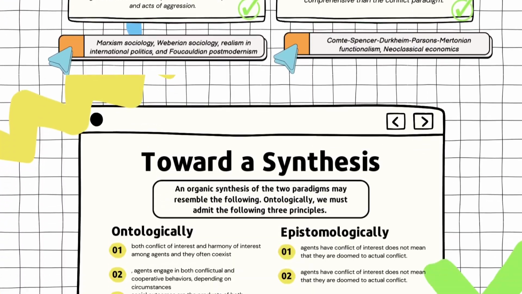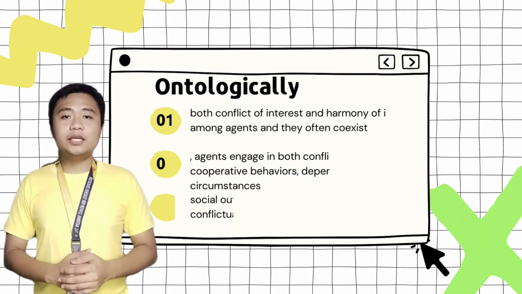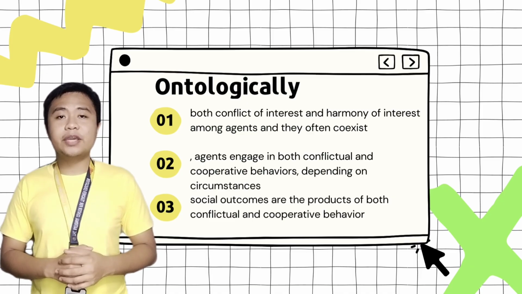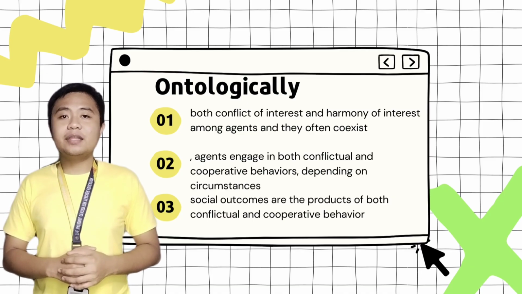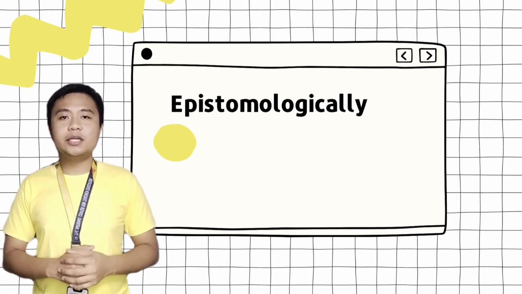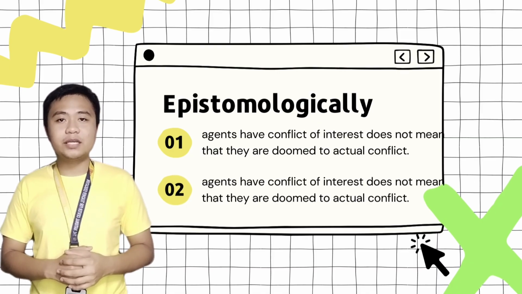An organic synthesis of these two paradigms to explain social outcomes may resemble the following. Ontologically, both conflict of interest and harmony of interest among agents often coexist, and social outcomes are the products of both conflictual and cooperative behavior. Epistemologically, agents having conflict of interest does not mean they are doomed to actual conflict.